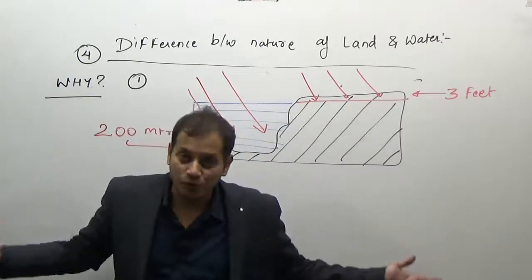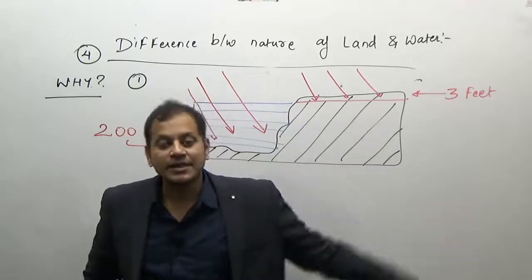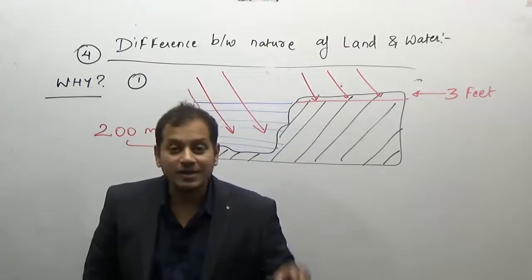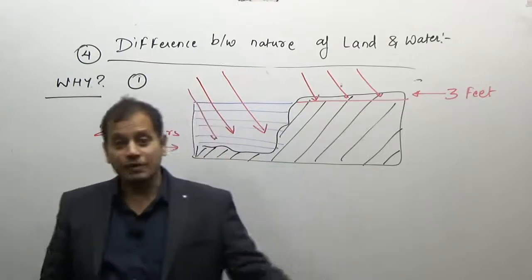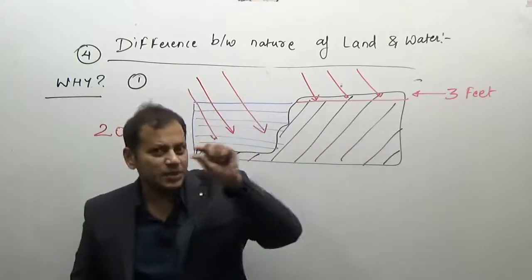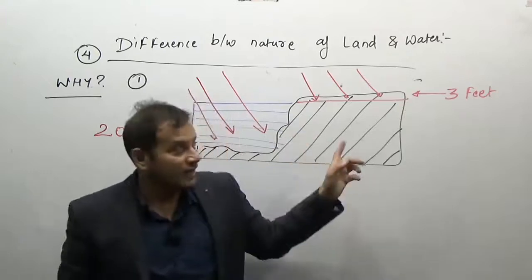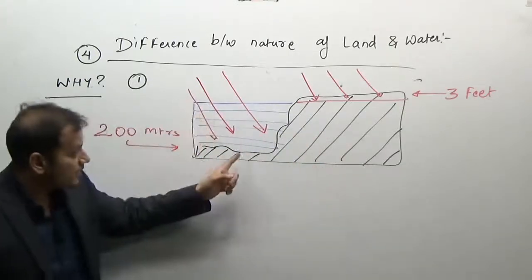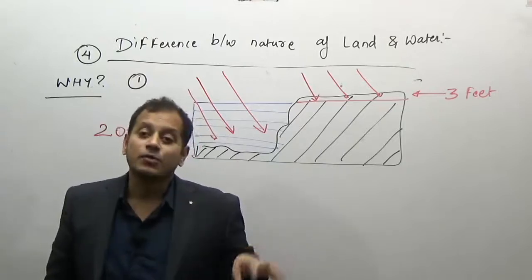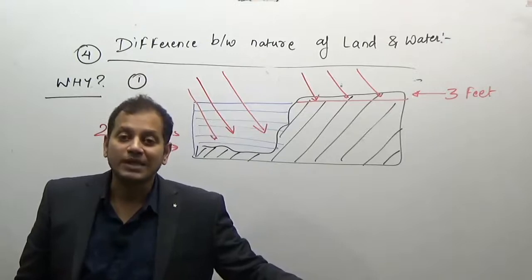As a result of this, the land gets heated more quickly, because only the top layer of the land has to get heated. During the night time, when there is no insolation, the land obviously gets cooled more quickly, because it has to lose only that amount of heat present in the top layer. On the other hand, the water, because the sun rays penetrate to greater depth, takes time to get heated and also takes time to get cooled.